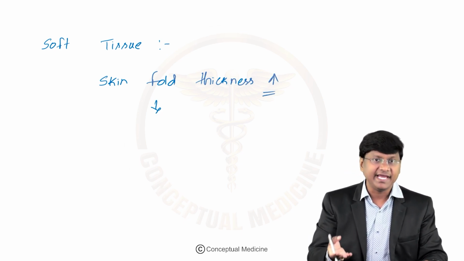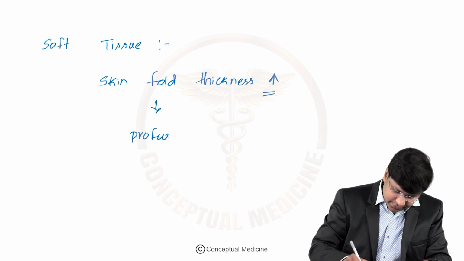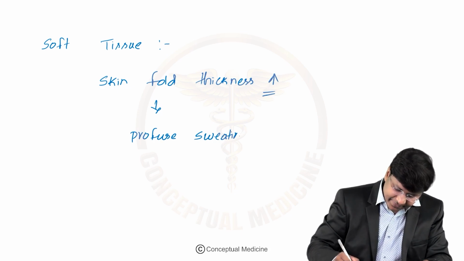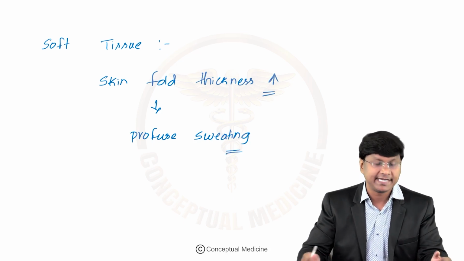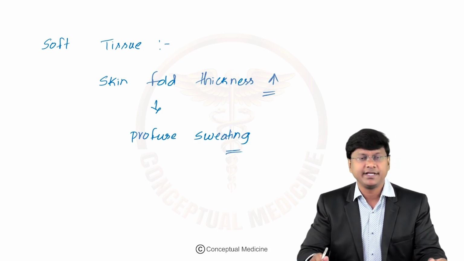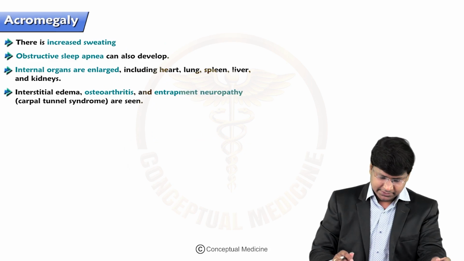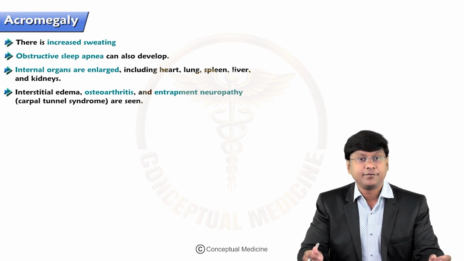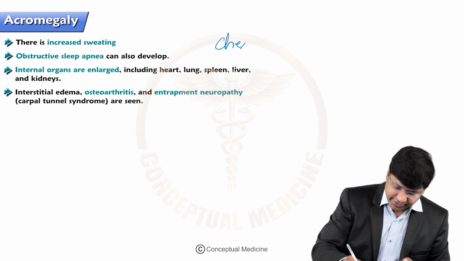So there will be excessive or profuse sweating because of sweat gland hyperplasia. Because of the hyperplasia of your sweat glands, there will be increased sweating within these individuals.